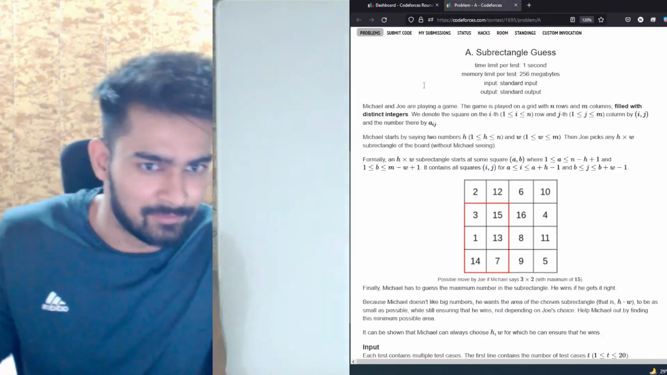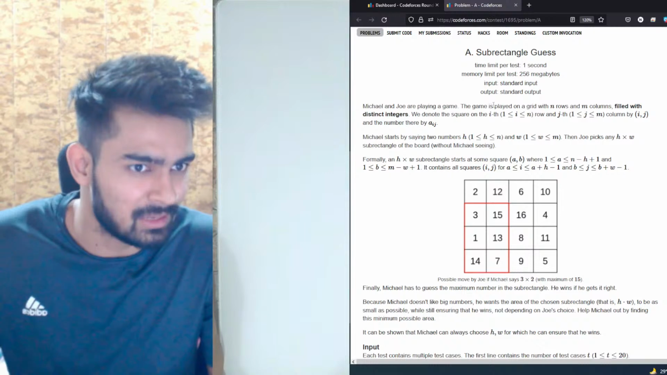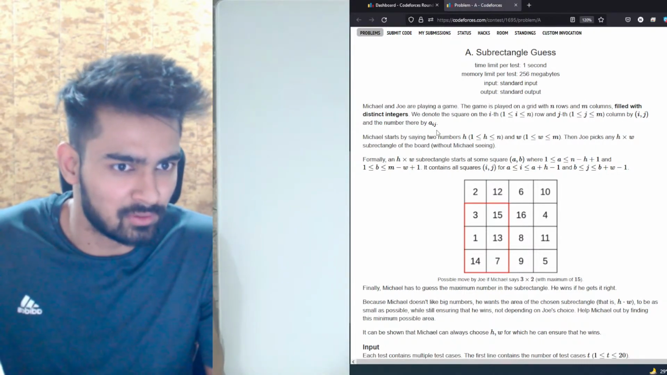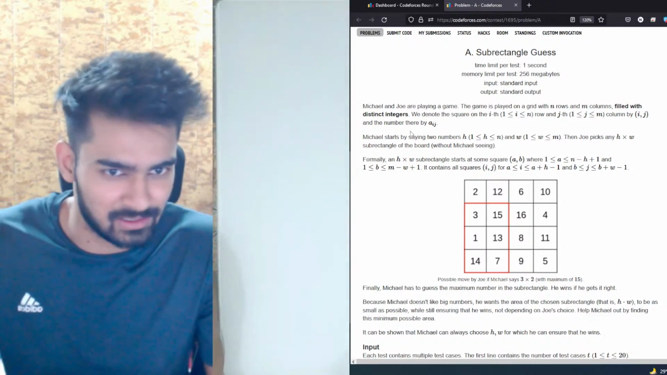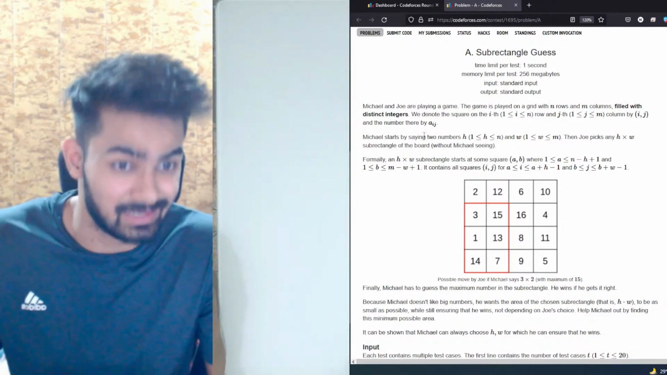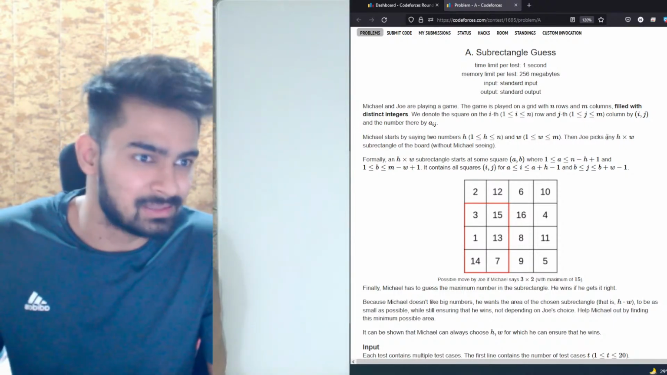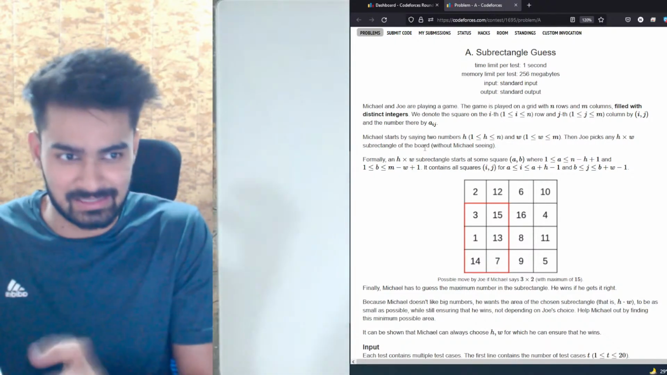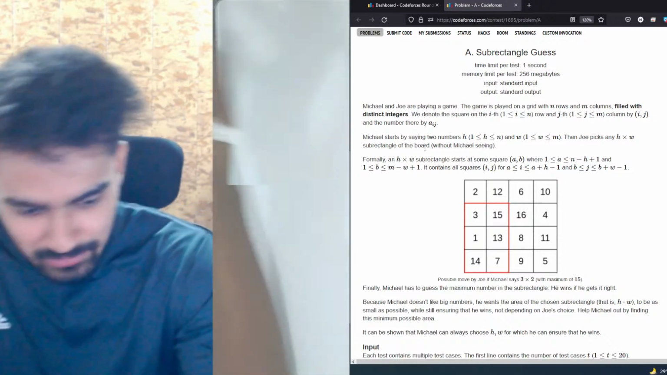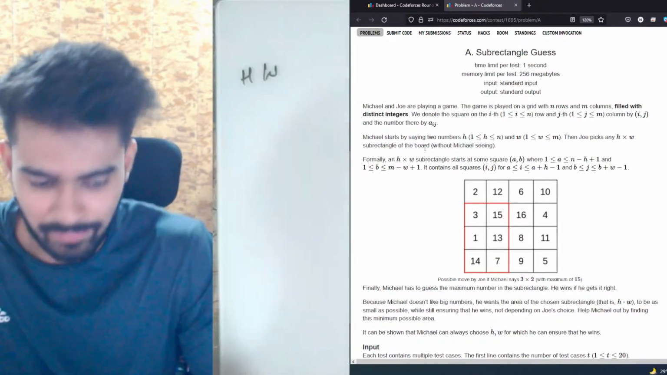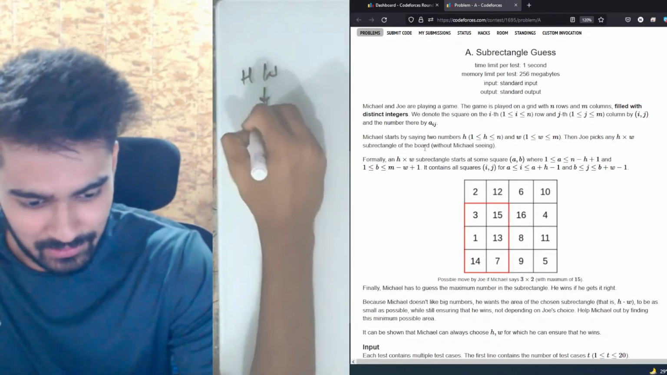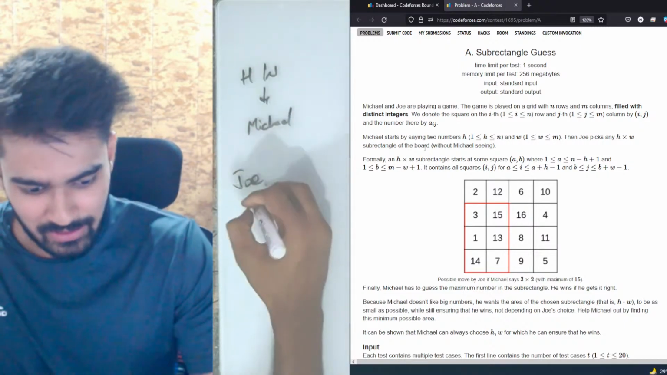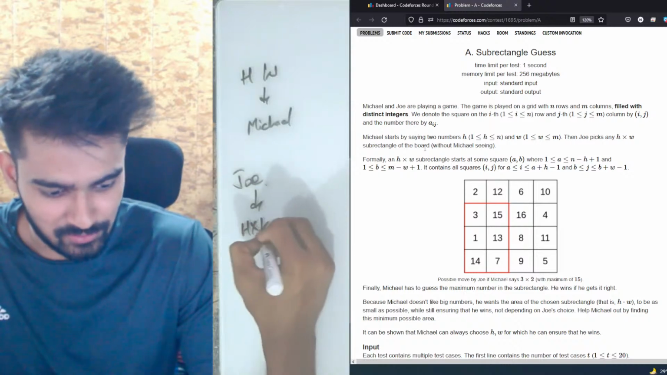Okay, cool. In the first problem, Michael and Joe are playing a game. The game is played on a grid with n rows and n columns filled with distinct integers. We denote the square on the ith row and the jth column by a_ij. Michael starts by saying two numbers h and w. Then Joe picks any h times w sub-rectangle of the board. So basically Michael says two numbers h and w. This is something that Michael does. Then Joe takes any subrectangle of size h times w.